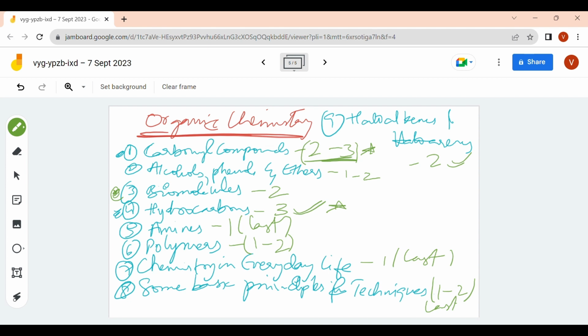See, these are all the average number of questions I am telling. Not sure exactly you will get the same thing, because it depends on the paper to paper, but mostly it will be of this pattern only. So please focus accordingly and study. So these are all our chapter names, weightage for your JEE mains and advanced as well.